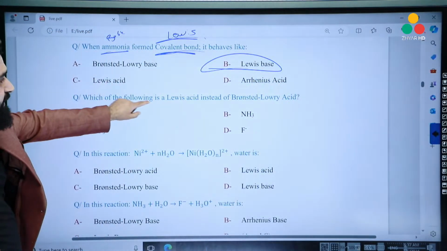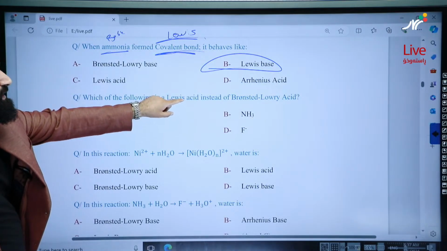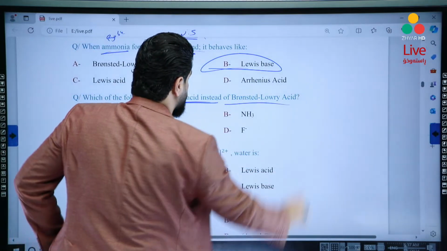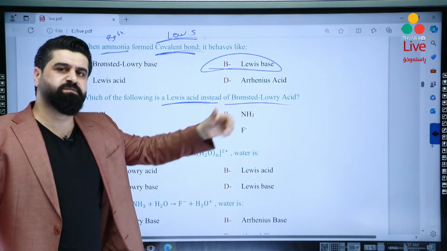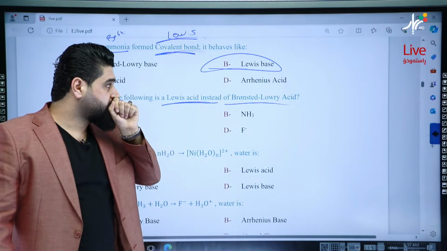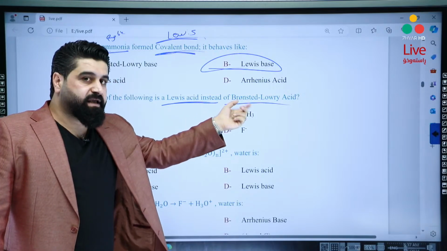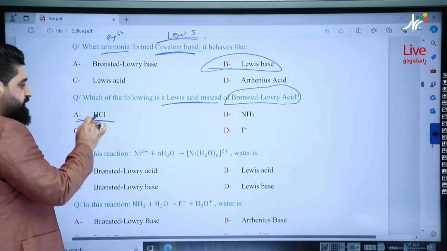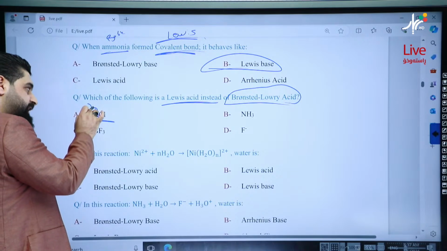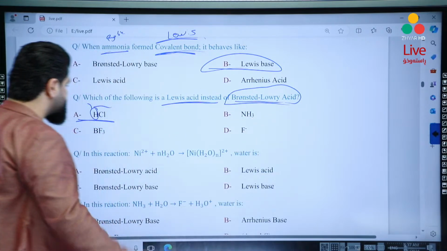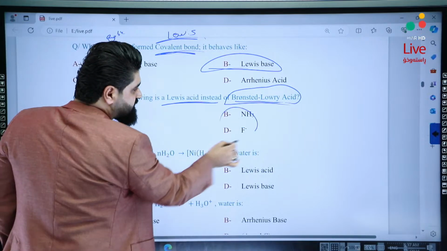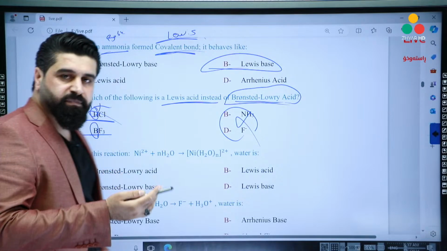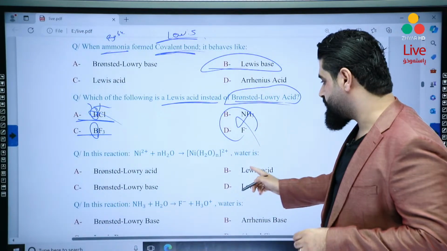Yalla. Which of the following is a Lewis acid instead of Bronsted-Lowry acid? It means we want something to be a Lewis acid but not a Bronsted-Lowry acid. How to become a Bronsted-Lowry acid? There must be a proton to donate. But look, we don't want any proton to donate because we don't want Bronsted-Lowry acid. That's why forget about this, because there's a proton and it can donate, it can behave like a Bronsted-Lowry acid. So we don't want this. And these are bases. They are not acid. So look, compounds containing boron behave like Lewis acid. It's very easy. Yalla, this one.